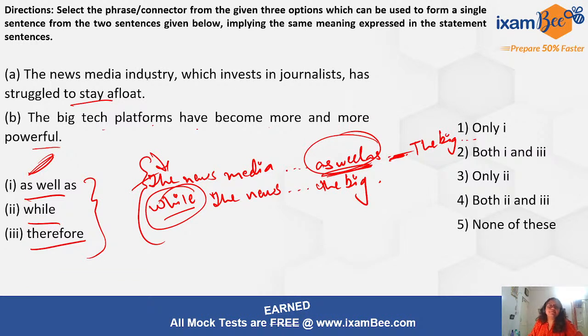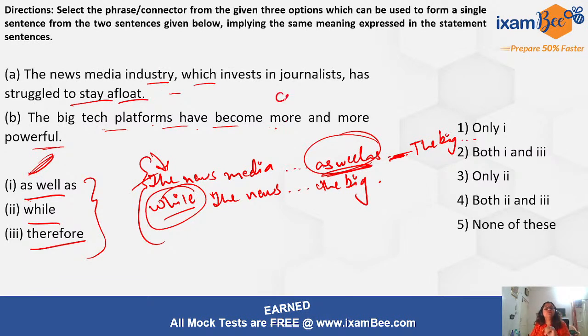Like here, they are saying in this sentence that the news media industry which invests in journalists has struggled to stay afloat, right? So this is something bad that is happening to this news media industry. Here they are saying that big tech platforms have become more and more powerful, right? So something bad happened here, but something good happened here. So say I used but, right?